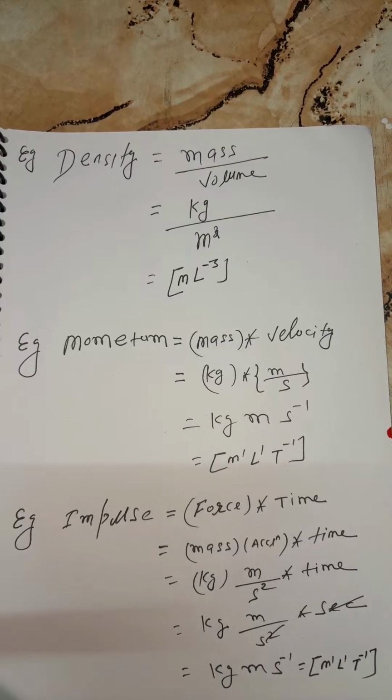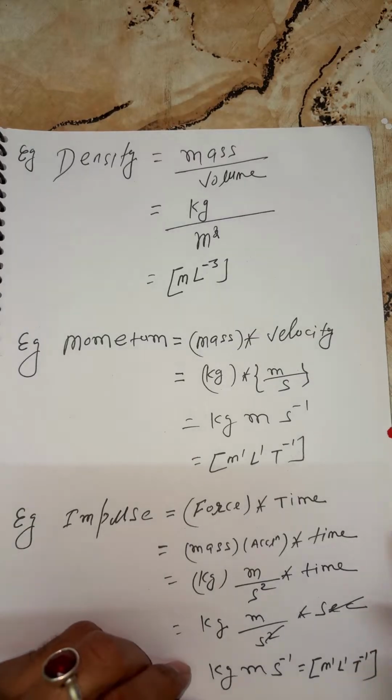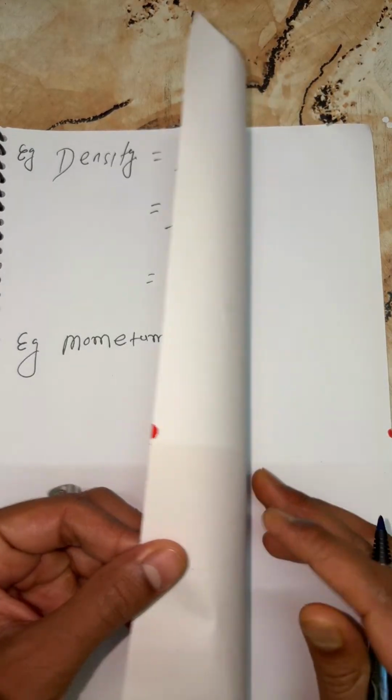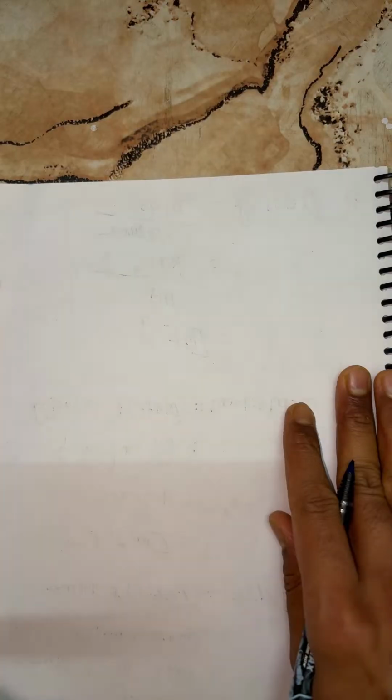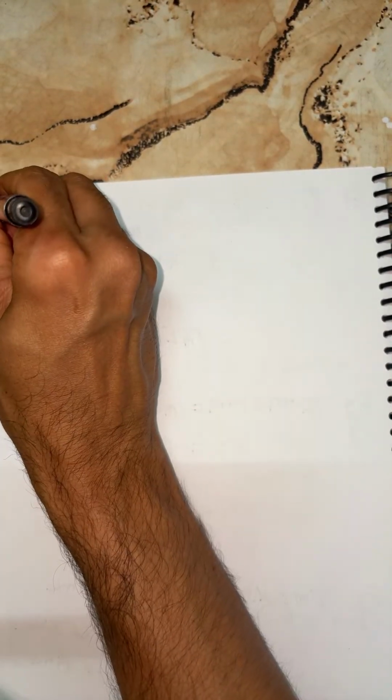Next, beta, just put the heading here: Application of dimensional formula. Every boy and girl, note down the next heading. Application of dimensional formula.